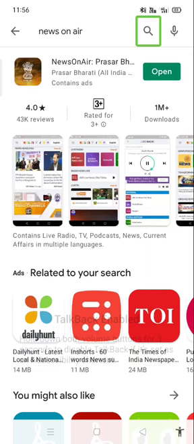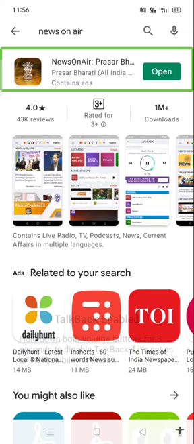Again I am swiping. Search Google Voice. News on Air. Prasar Bharati official app. News Plus Live. Prasar Bharati All India Radio, Doordarshan, contains ads. See, it is saying News on Air Prasar Bharati official app, All India Radio, Doordarshan and such kind of stuff. So by this we can confirm it is the official app from Prasar Bharati.